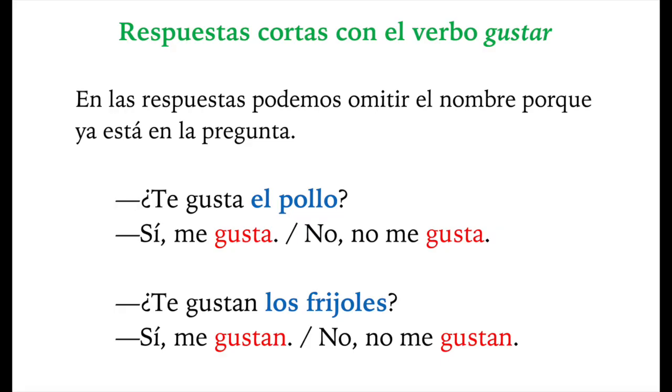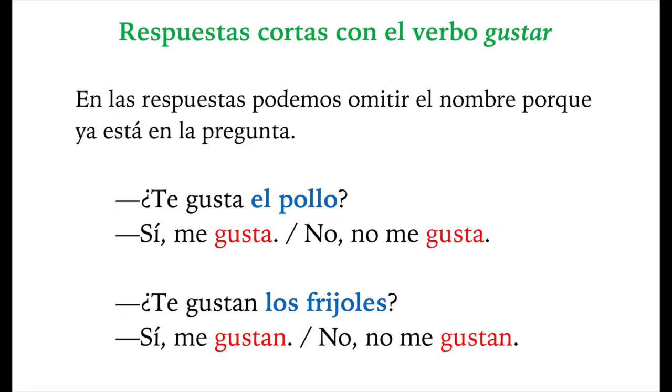Por ejemplo, ¿te gusta el pollo? There's two possibilities to answer this question because it's a yes-no question. You could say, sí, me gusta, or you could say, no, no me gusta. Now, note that you're omitting the noun because the noun already appears in the question and it is understood in the answer that we are talking about, in this case, chicken.